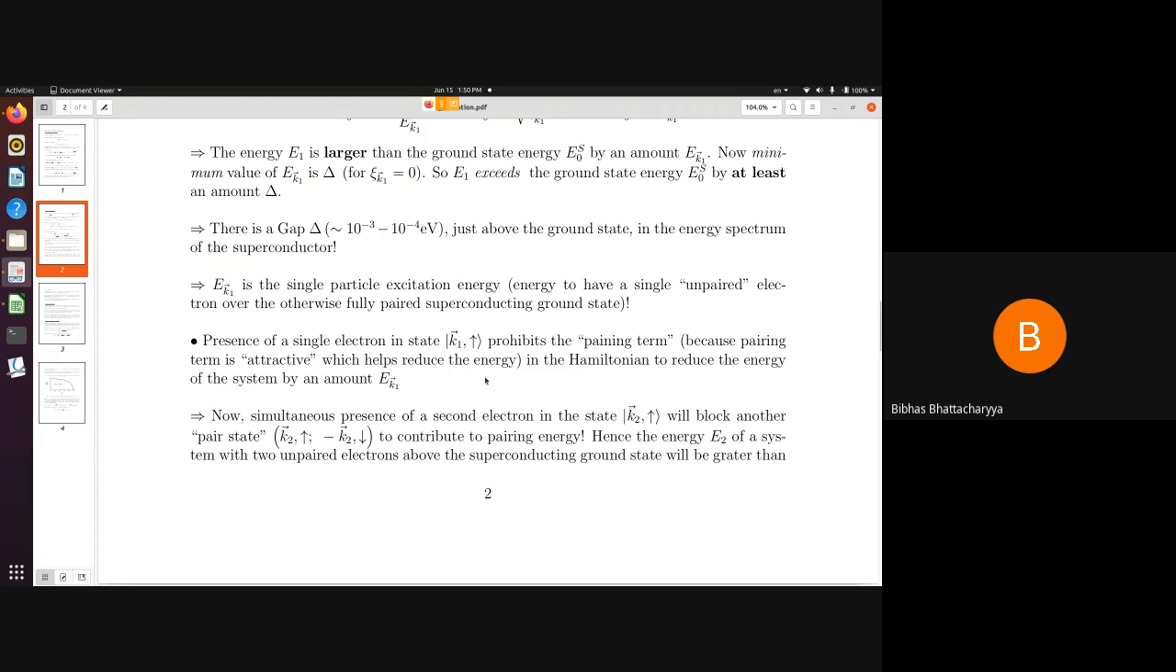Now let us consider a slightly more complicated case. Instead of a single unpaired electron, I consider two unpaired electrons in the system.